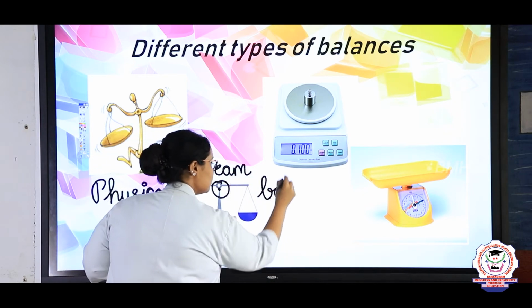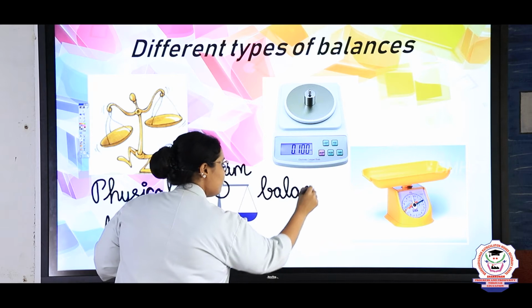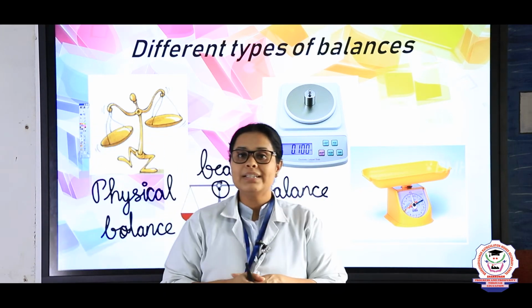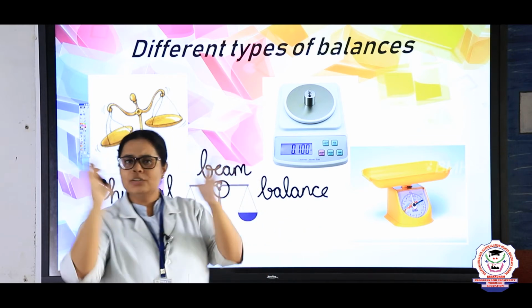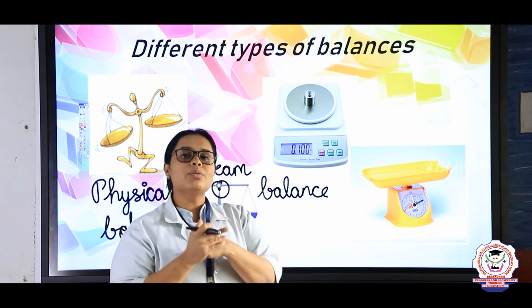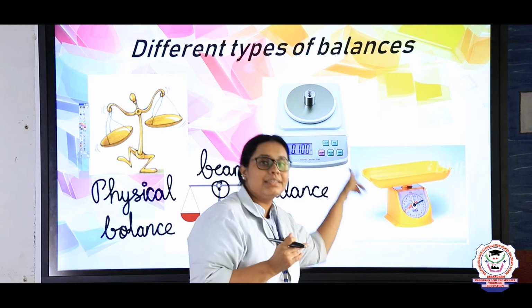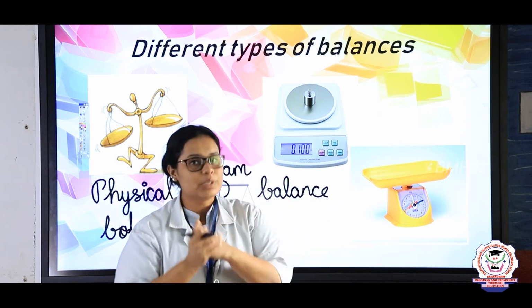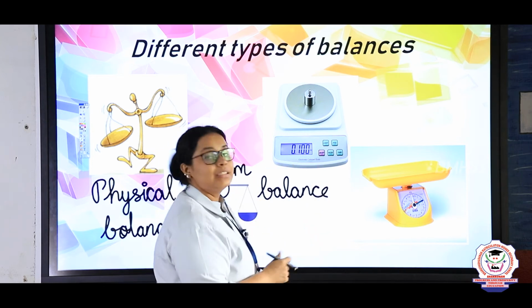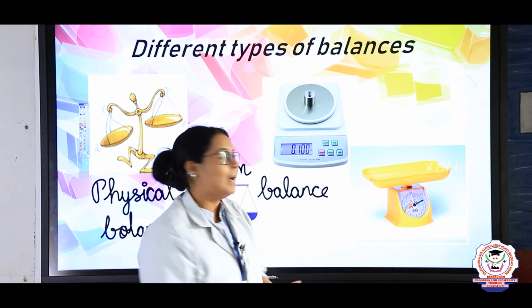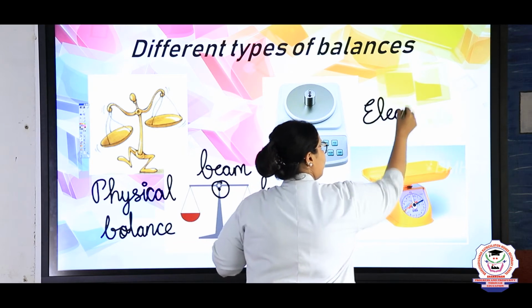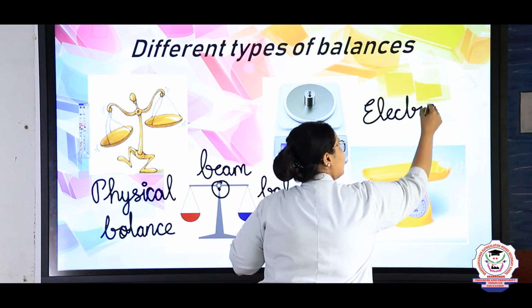Okay. In the same way, nowadays whenever you are going to ration shops, you will see that they are not using a beam balance or physical balance, right? What are they using? They are using a balance like this, where you will get to know the accurate value of the mass which you are taking, right? So this balance is known as an electronic balance. What is this? Electronic. Why electronic?